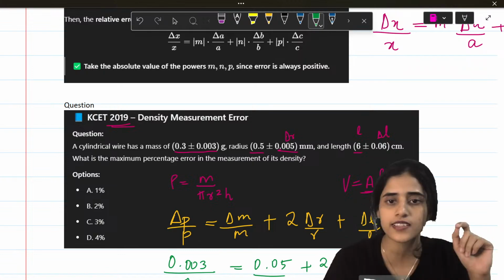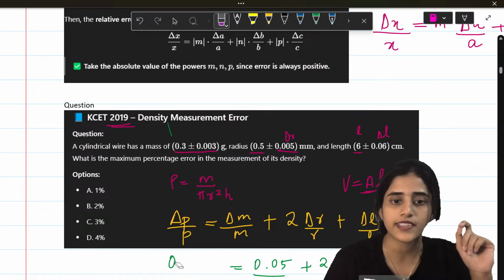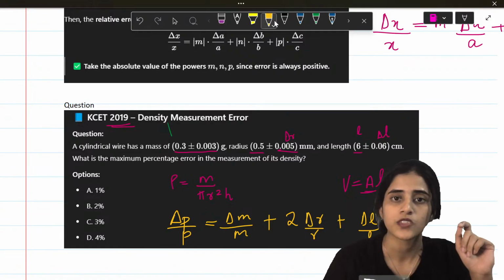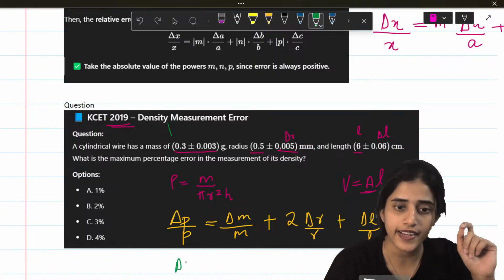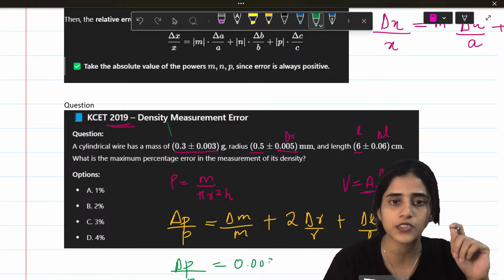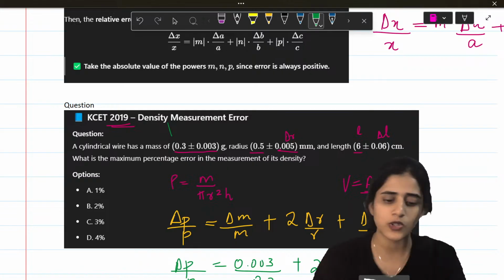Delta r is how much? Sorry. Delta M is not given to you. Sorry, delta rho is not given to you. Rho. So delta rho by rho is equal to all of this: 0.003 by 0.3 plus 2 times 0.005 by 0.5 plus 0.006 by 6, and you just have to do the math.